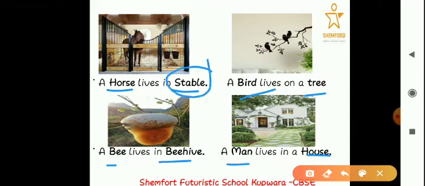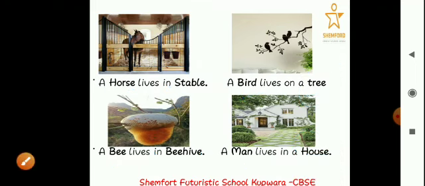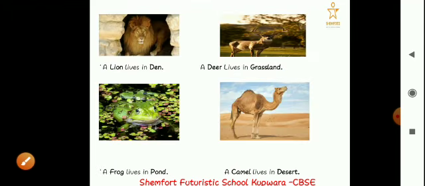Like we call the place where human beings live a house. The place where horses live is called a stable. Where birds live, it's called a tree. Where a bee lives, it's called a beehive. So you have to remember this. Moving on, there are a few more examples.